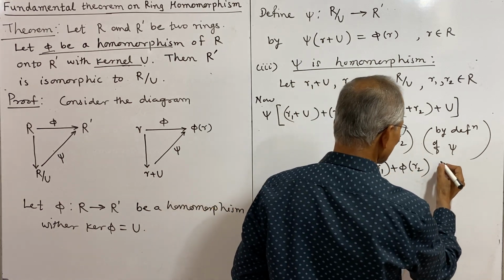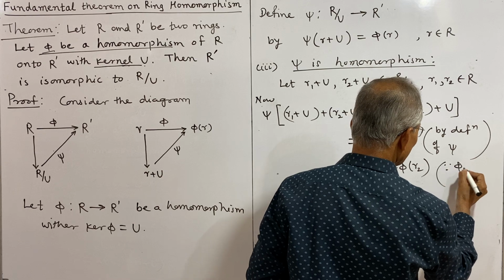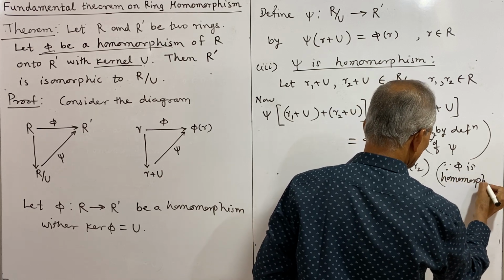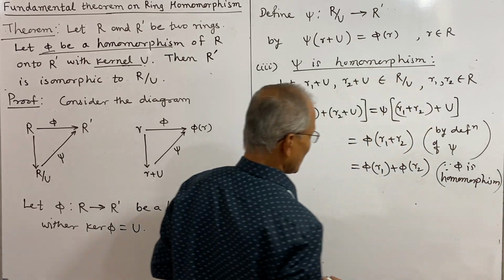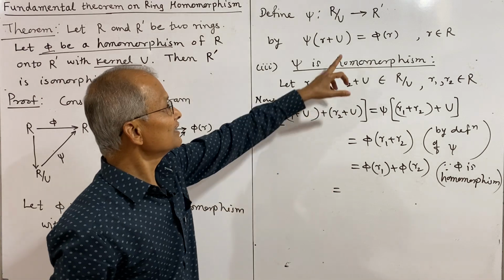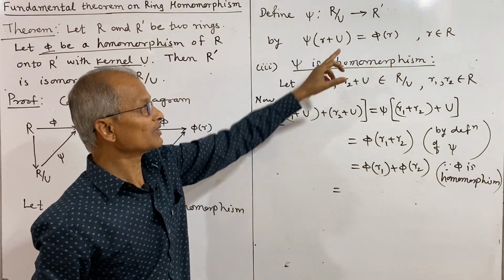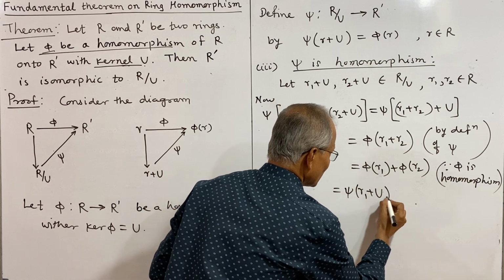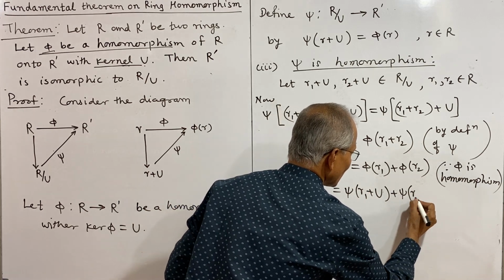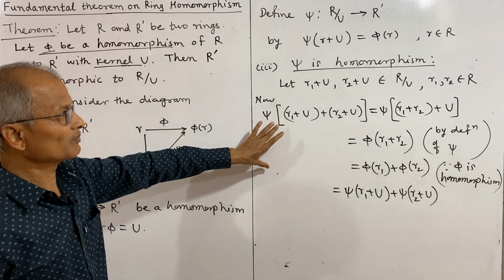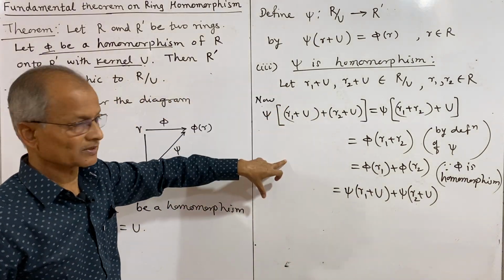But phi of r1 is psi of r1 plus U, and phi of r2 is psi of r2 plus U. Thus this proves the first property for homomorphism.